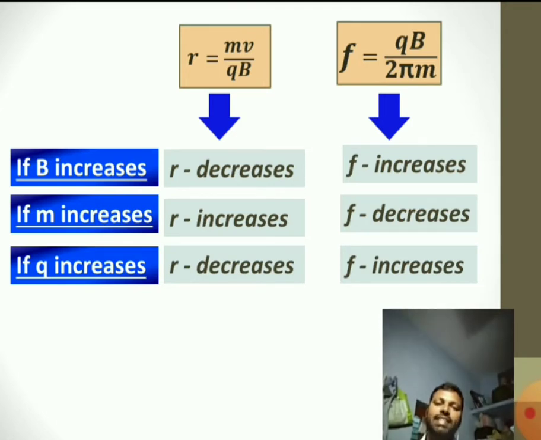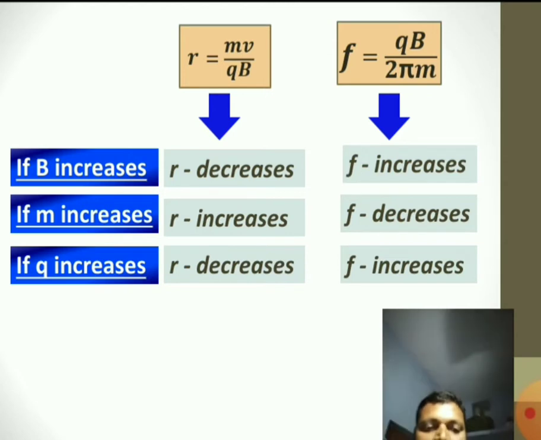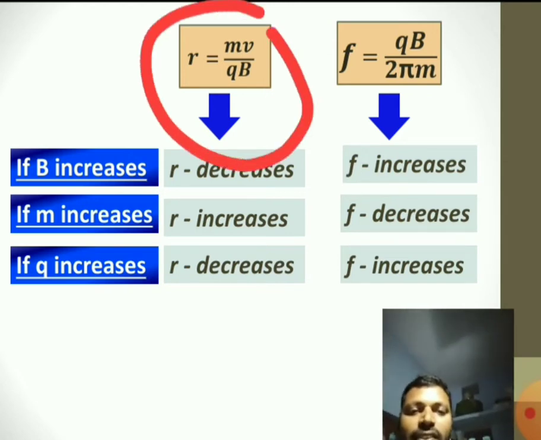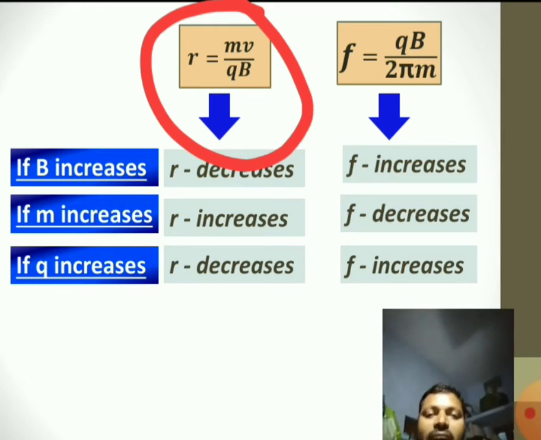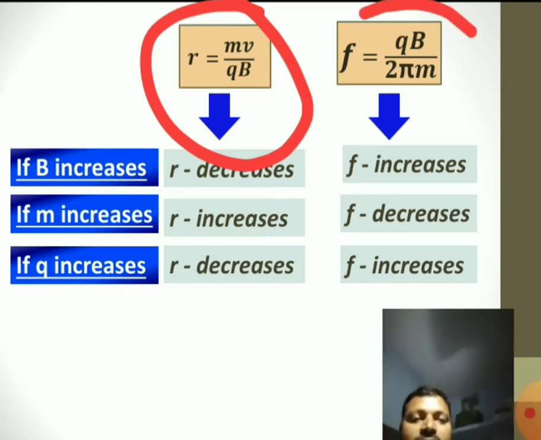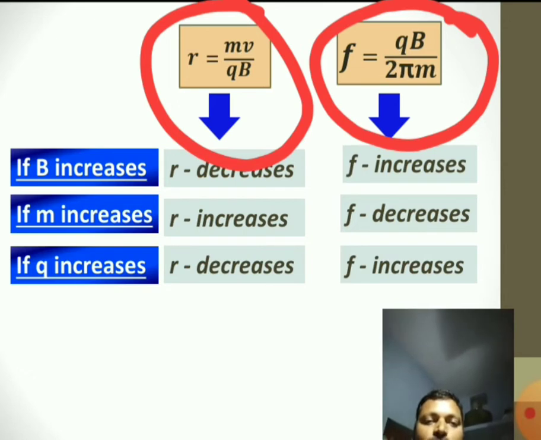In both the cases, the radius and frequency depend on charge q, mass m and magnetic field B. Now see, if I increase B, what happens to radius? In case of radius, B is in the denominator, so if I increase B, r decreases. In case of frequency, it is in the numerator, so if I increase B, f increases.